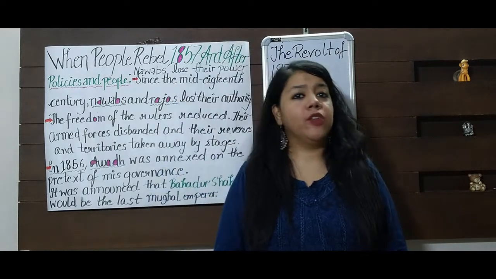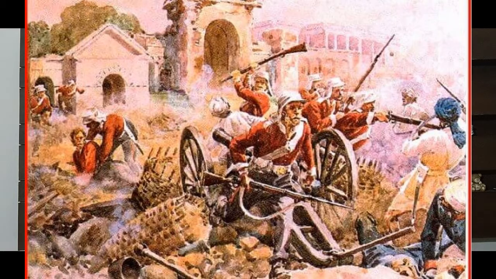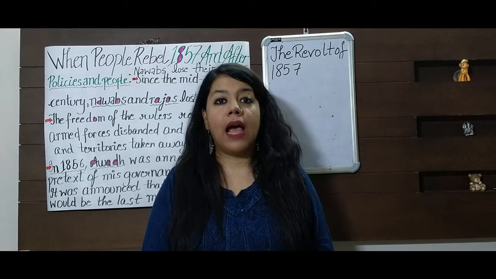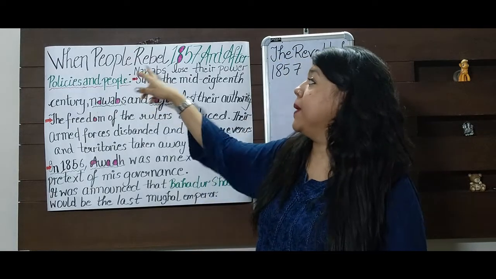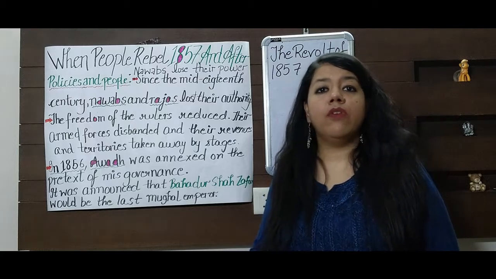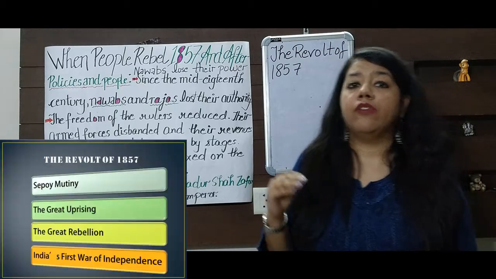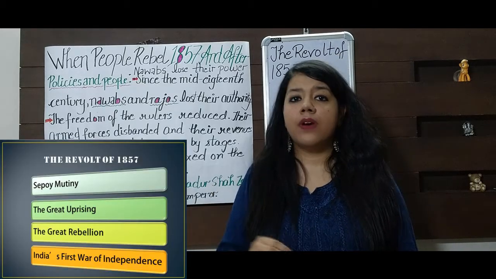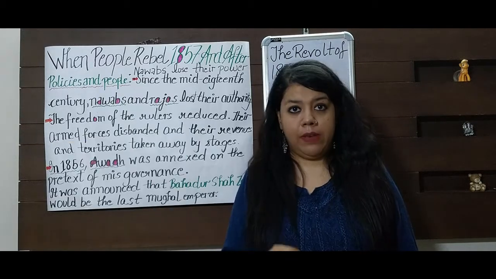So let us begin with today's topic. Today's topic of discussion is the revolt of 1857. The revolt of 1857 is a topic of class 8 and chapter number 5 in NCERT with the name When People Rebel, 1857 and After. This revolt is also known by different names like the Great Rebellion, the Mass Uprising, or India's first war of independence. It occurred in the year 1857.